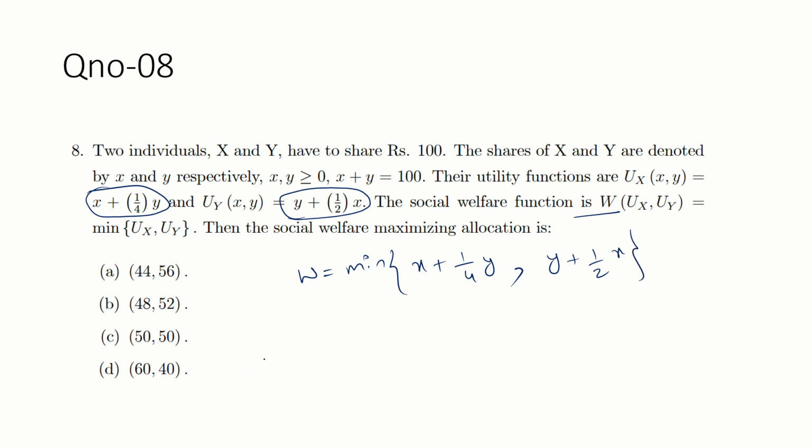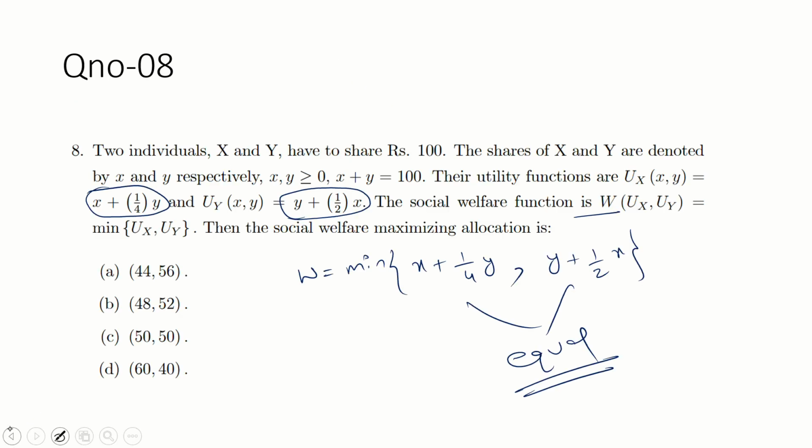And we know whenever you face the min function, these two terms must be equal according to the min function. So just equate them. So x plus 1 by 4y is equal to y plus half x. If you solve this, you will get 2x equal to 3y. So can I write x equal to 3y by 2?